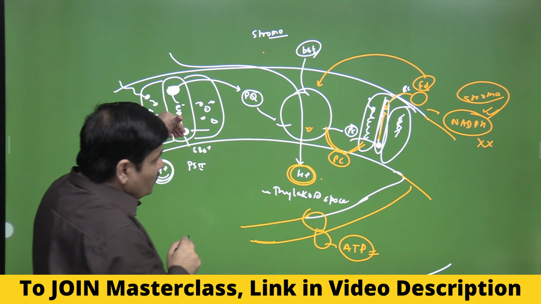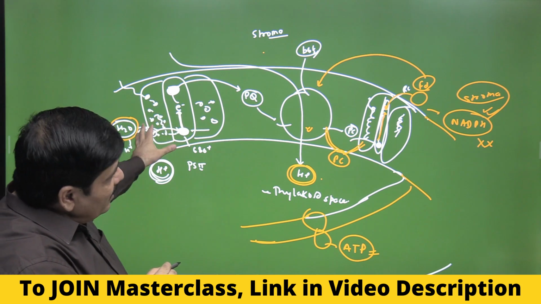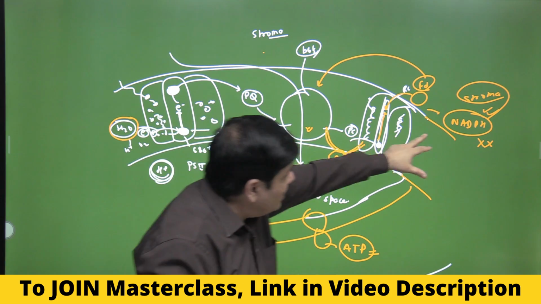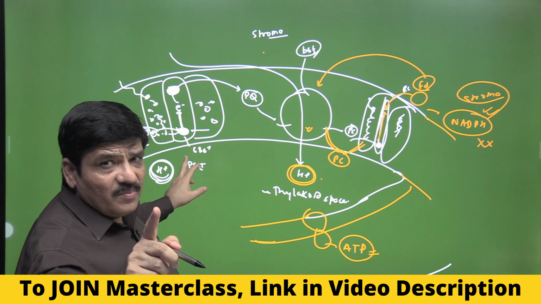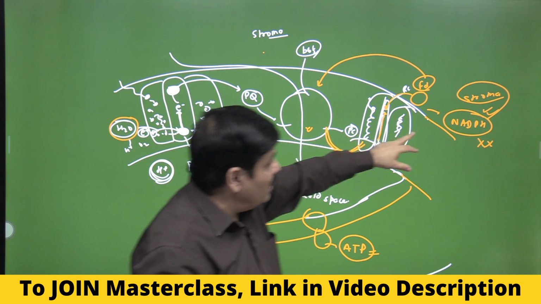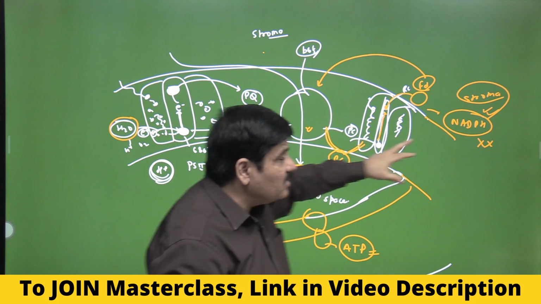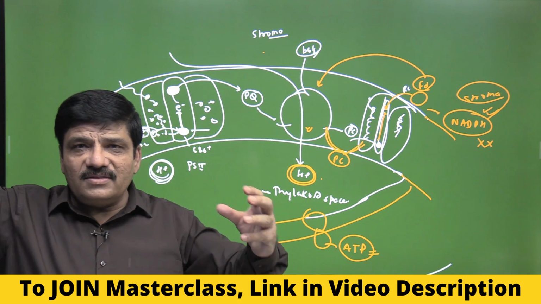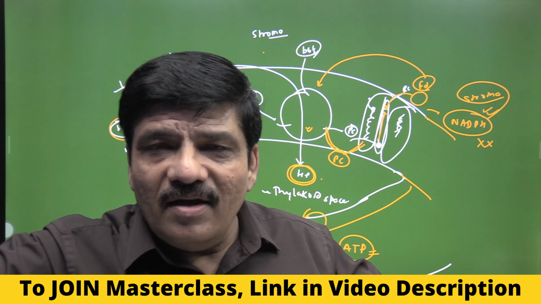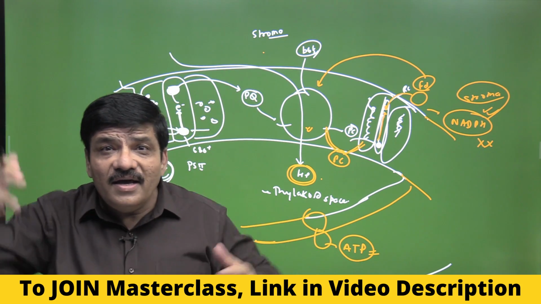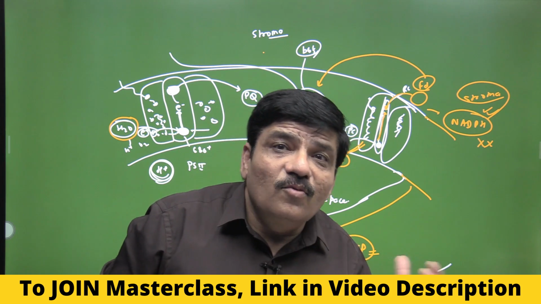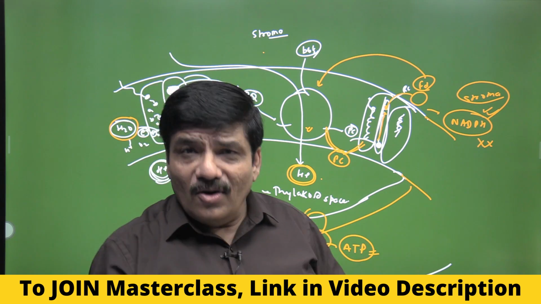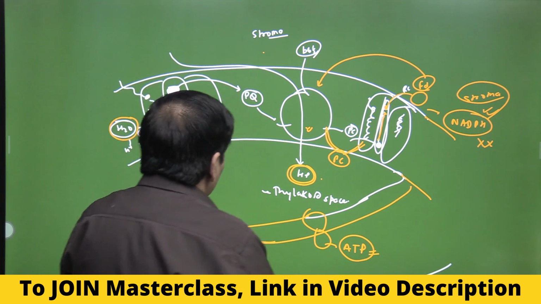And this oxygen evolution is with the help of PS2, and only in non-cyclic flow will it actually end up in NADPH, because the electrons are ultimately coming from water. Now this is something very important. If the electrons are coming from the water, they actually have higher energy here. So this type of scheme is called the Z scheme: uphill, downhill, and then uphill. So you can understand the NADPH molecules have electrons at a higher energy value than that present in the water molecule. That is why they can be used as reducing power in carbon fixation in the light independent or dark reaction, and that is why it is called the Z scheme.